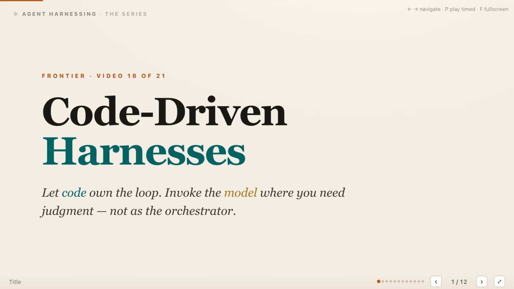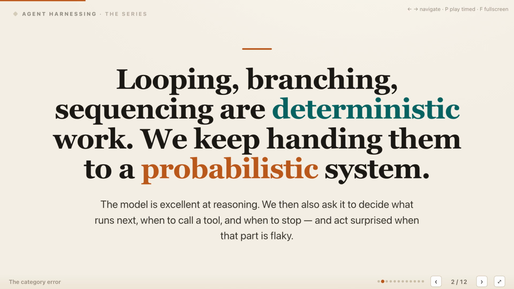For many agent workflows, the harness should be an ordinary program, not a clever prompt pretending to be one. Looping, branching, sequencing, and deciding when to stop are deterministic jobs that conventional software already handles reliably. Yet, many agent designs assign those jobs to the model alongside the reasoning work it genuinely performs well.